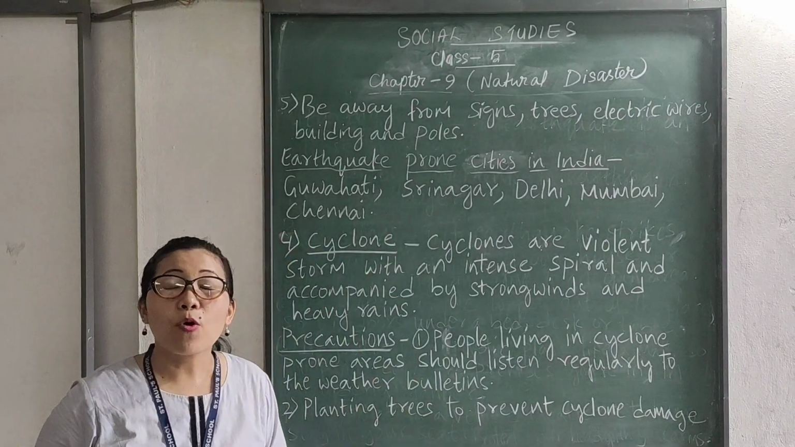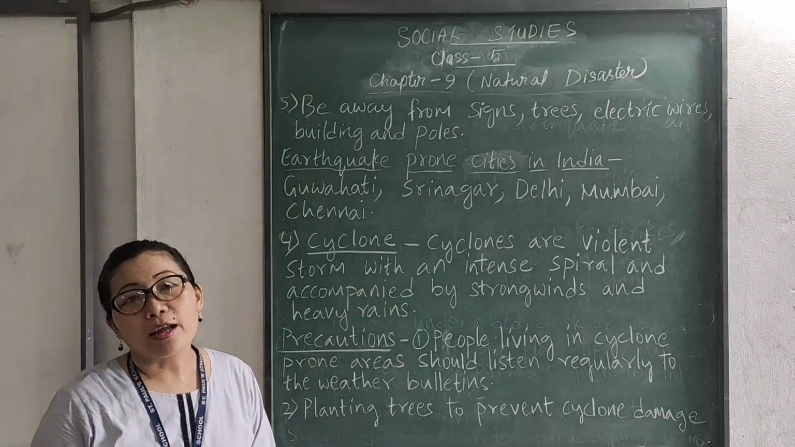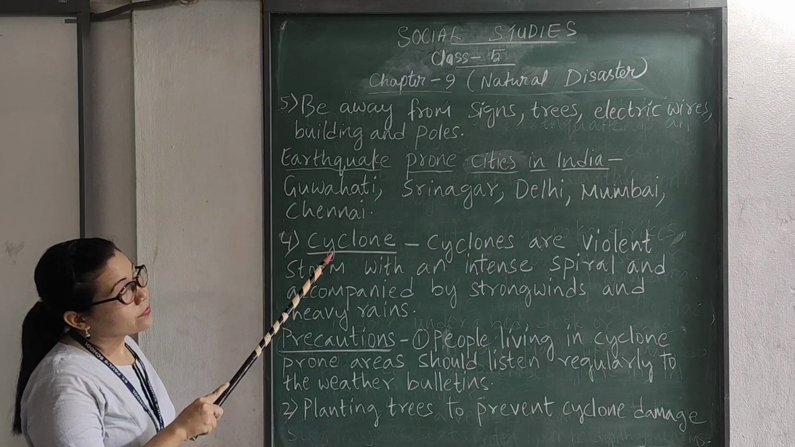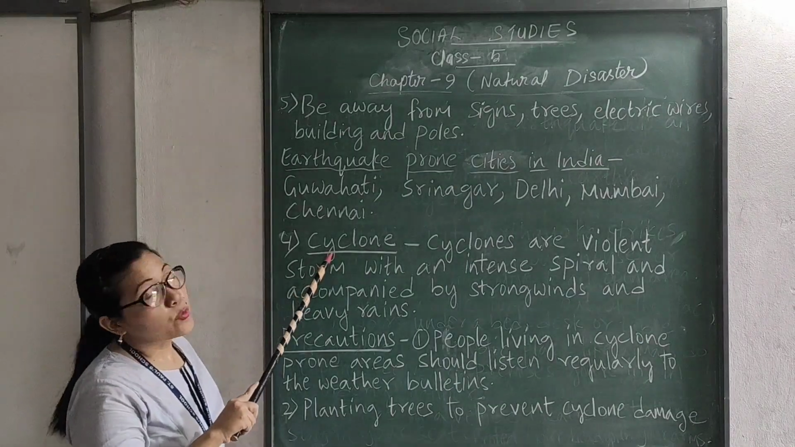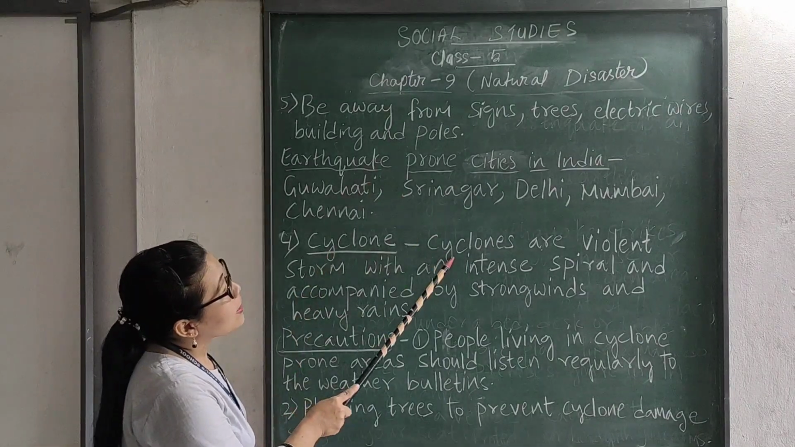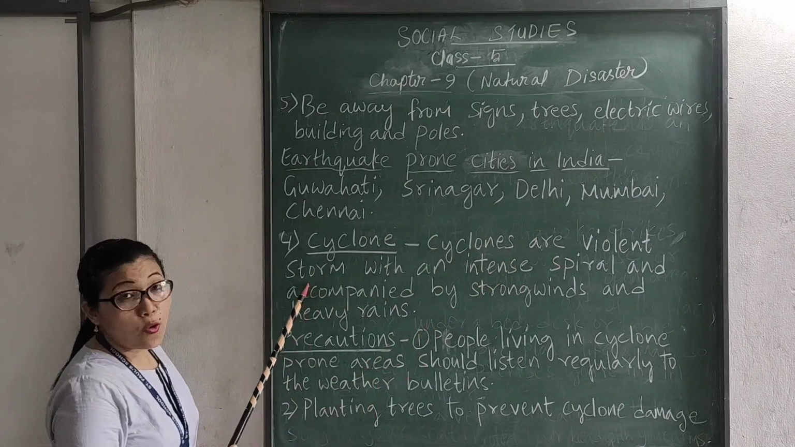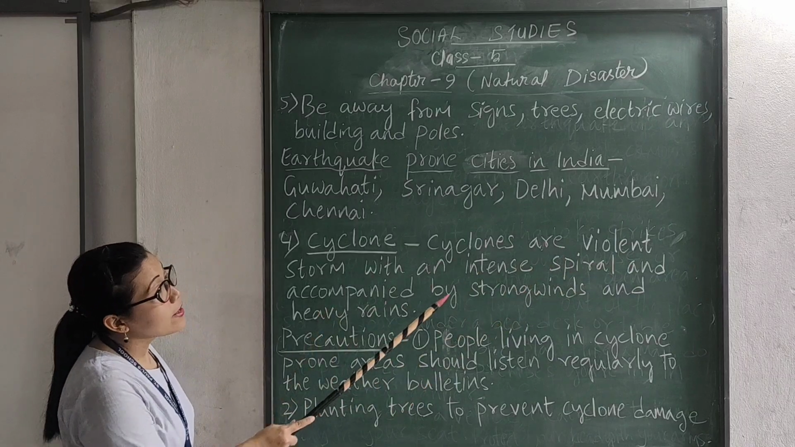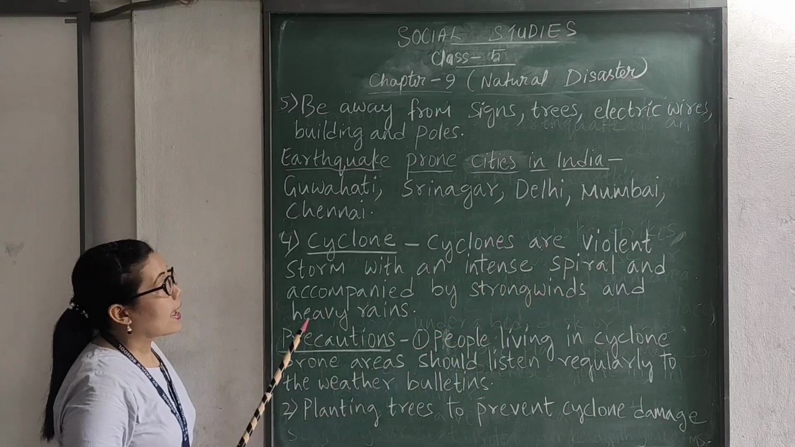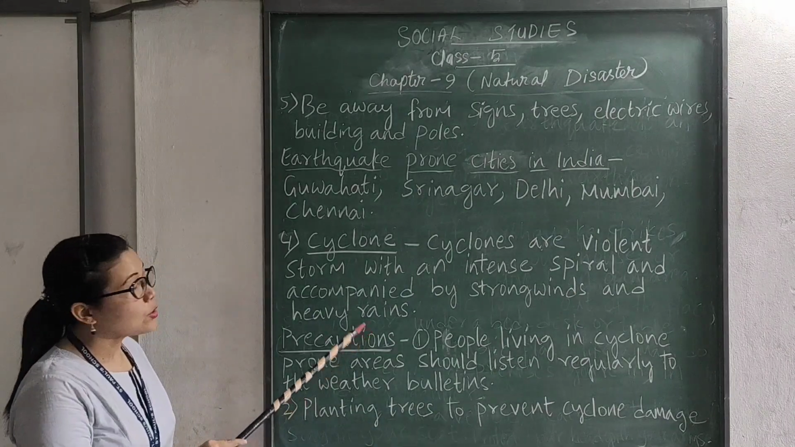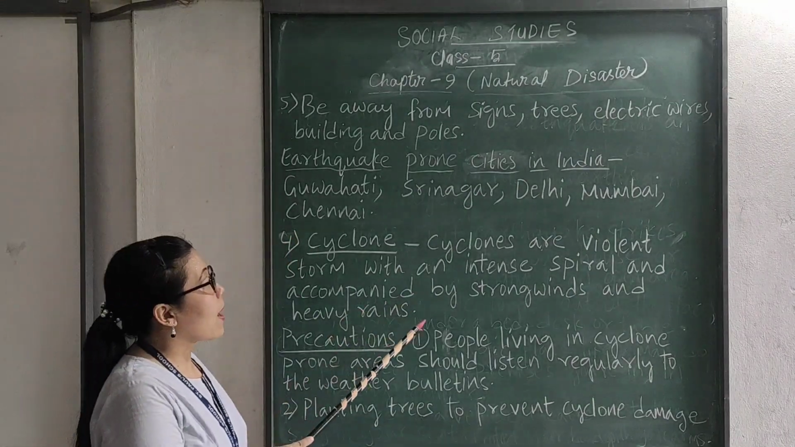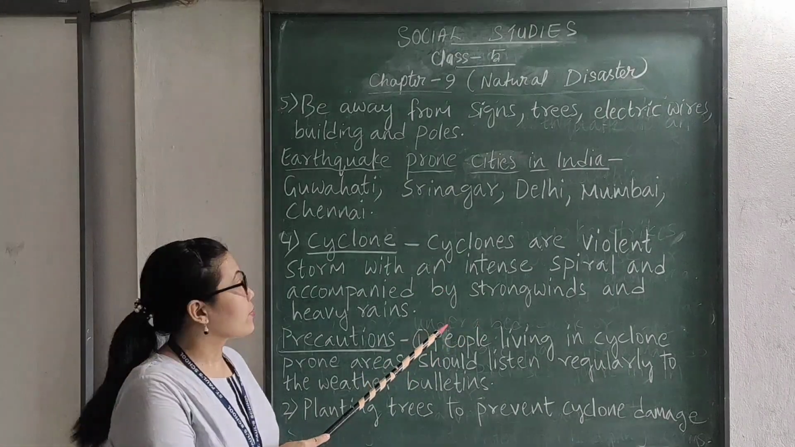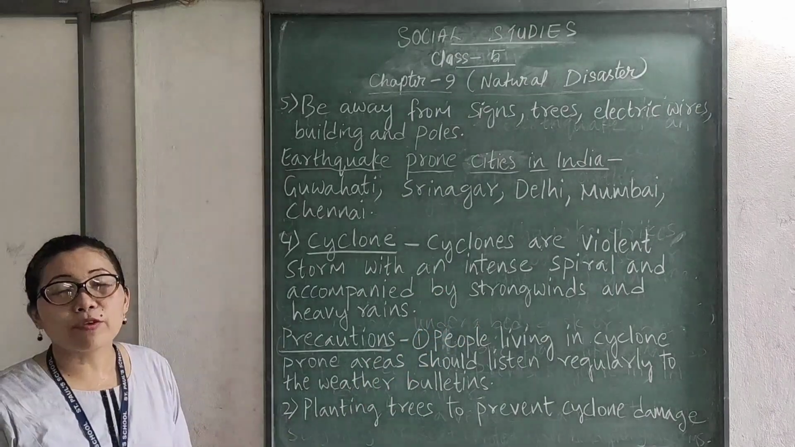that Japan has the most recorded earthquakes. Okay? Now number 4, cyclone. What do you mean by cyclone? Cyclones are violent storms with an intense spiral and accompanied by strong winds and heavy rains. Okay? So, cyclones are caused by strong winds blowing around the central area having low atmospheric pressure.